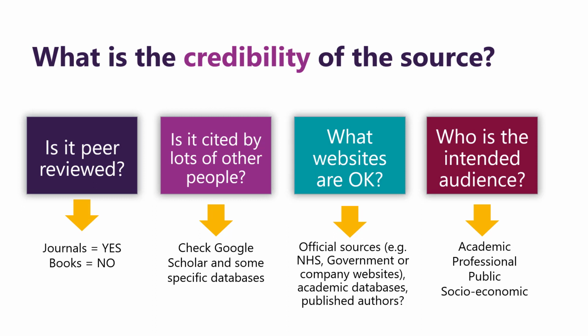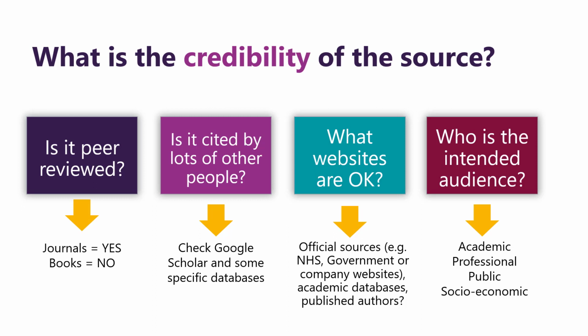The second question we can ask ourselves is if it's cited by lots of other people. Without getting into too much detail around this, a paper that is heavily used is often seen as seminal. This means it's been widely recognised by other researchers as a useful document. We can often tell this by how many times it has been cited, and so it can be useful to check Google Scholar and other specific databases for this information.